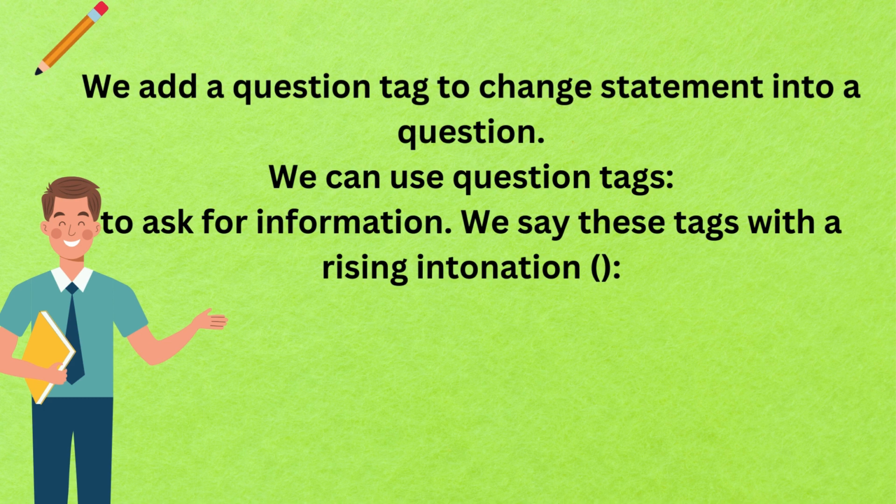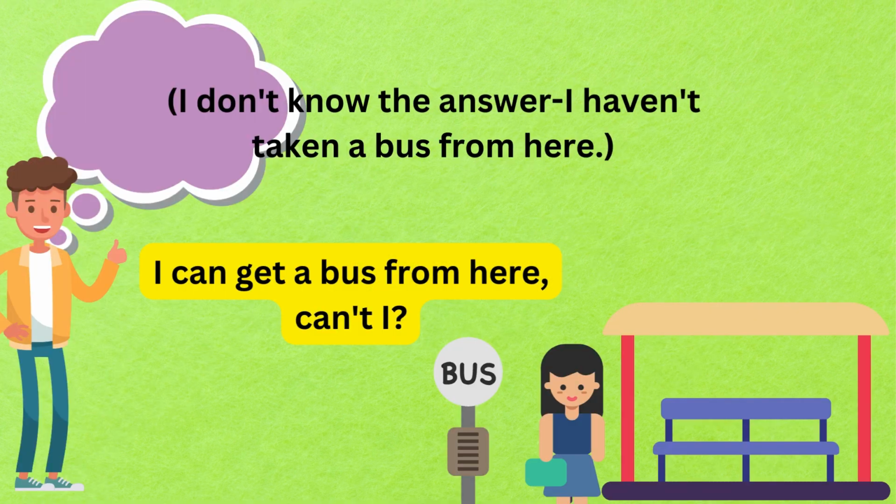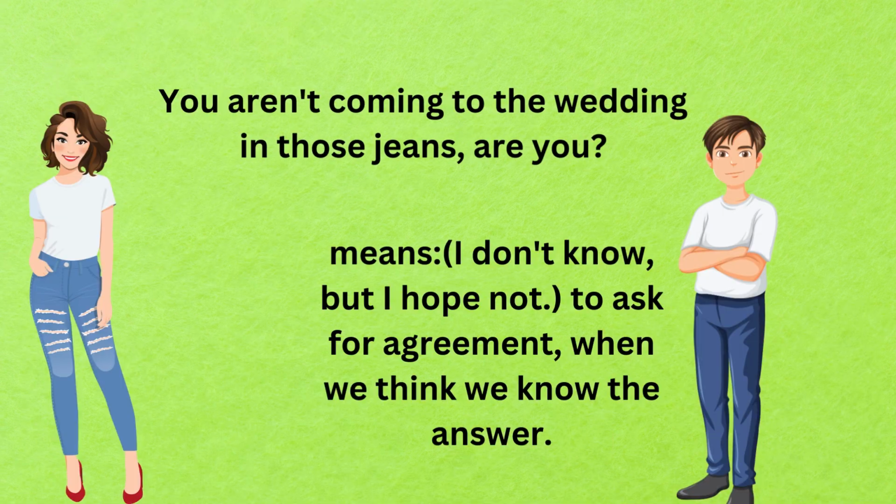We can use question tags to ask for information. We say these tags with a rising intonation. I don't know the answer. I haven't taken a bus from here. We can say, I can get a bus from here, can I? Now, another example. You aren't coming to the wedding in those jeans, are you? Means, I don't know, but I hope not.